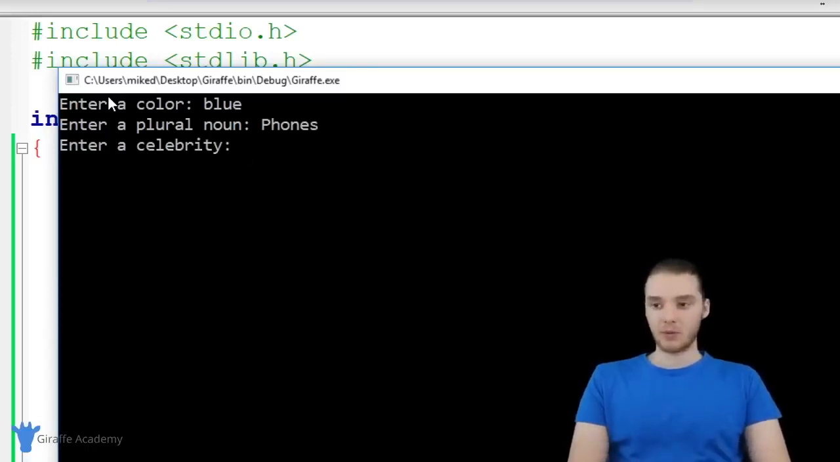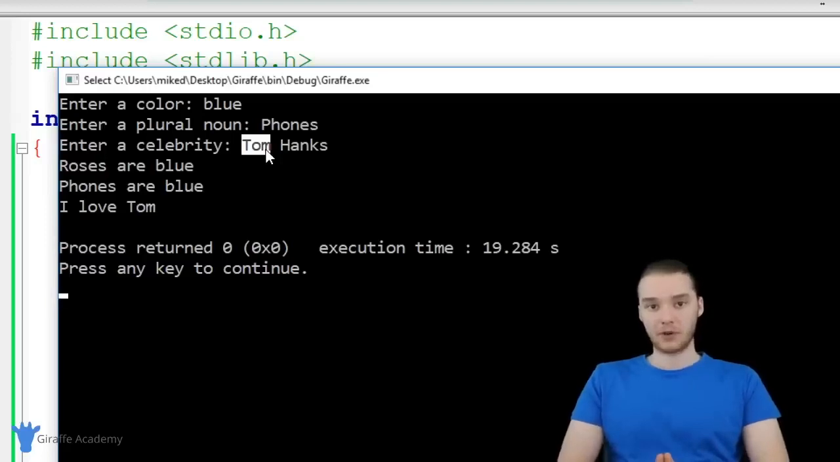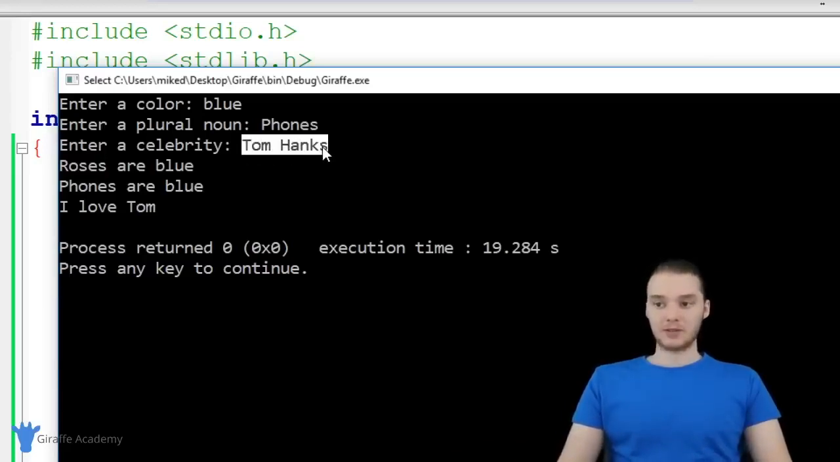If I entered in a celebrity with a first and a last name, like Tom Hanks, when I click enter now, you'll notice that instead of saying I love Tom Hanks, it's only saying I love Tom. Here's the problem. When we use that scanf function, scanf is only going to grab characters up to the first white space. So essentially when we put this space here, we're telling C that we don't want to grab anymore. But in reality, we want to be able to grab the actor's full name. We want to be able to grab the celebrity's first and last name if need be.